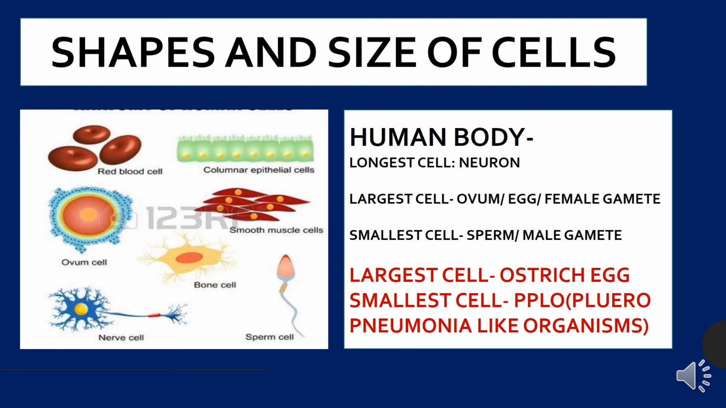And if we talk about overall, the largest cell is the ostrich egg. Okay, and the smallest cell is PPLO, that is pleuropneumonia like organism. And this PPLO is a mycoplasma. What is mycoplasma? Mycoplasma are organisms which are similar to bacteria, but they do not have a cell wall. Remember one thing, they do not have a cell wall, they are just similar to bacteria.